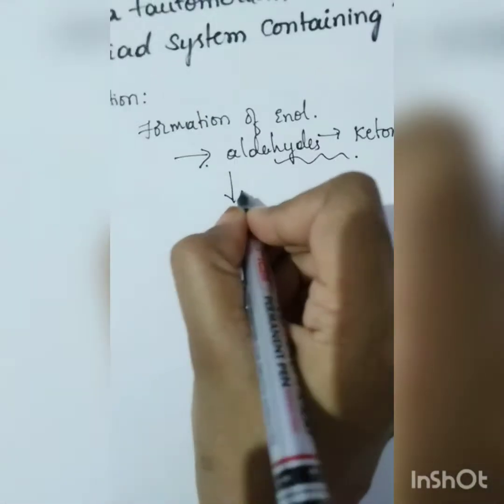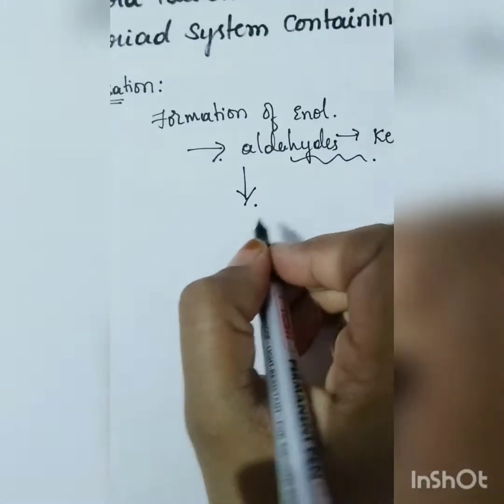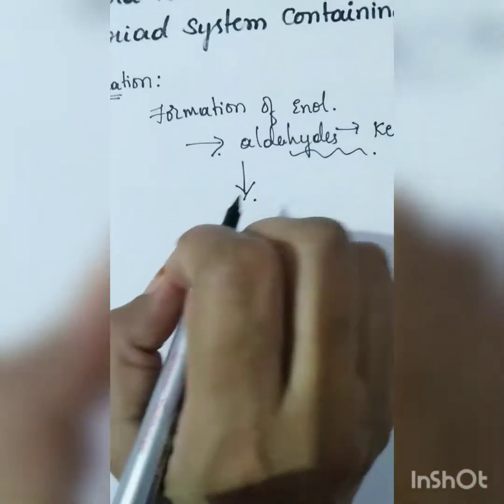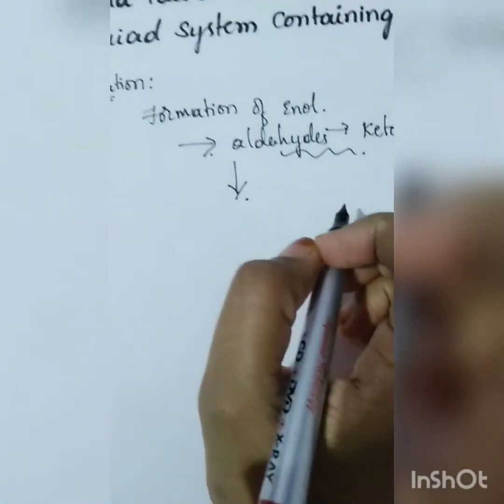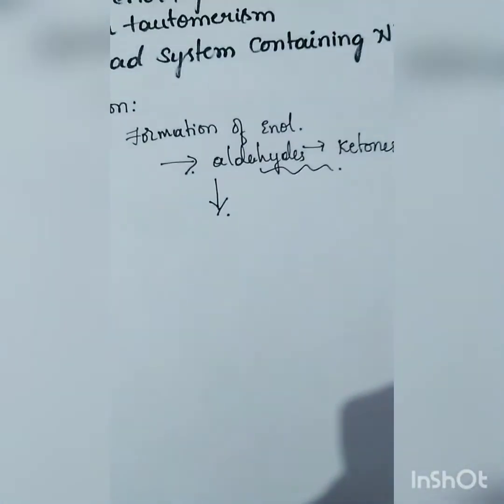So this is the image which will show how the formation of enol varies, the increasing order of formation of enol in the image.